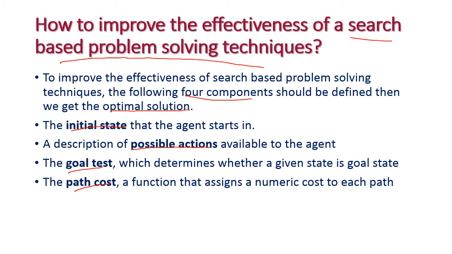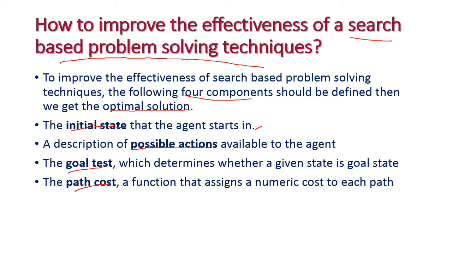Okay, what are the things? First one is the initial state that the agent starts in, where we are going to start the particular problem, that is initial state. And next one is description of possible actions available to the agent. What are the actions that will be there? The list of possible actions. And next one is goal test.